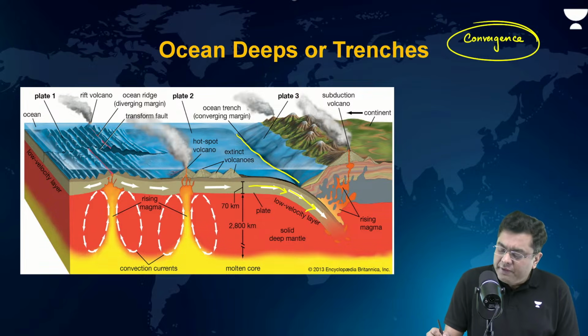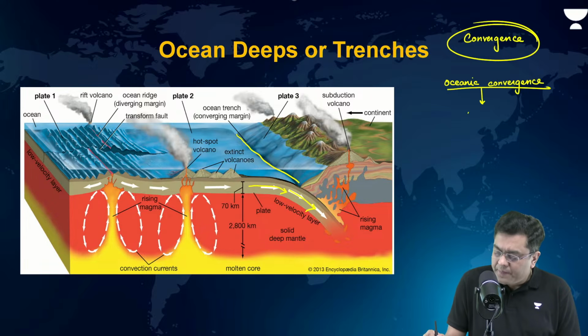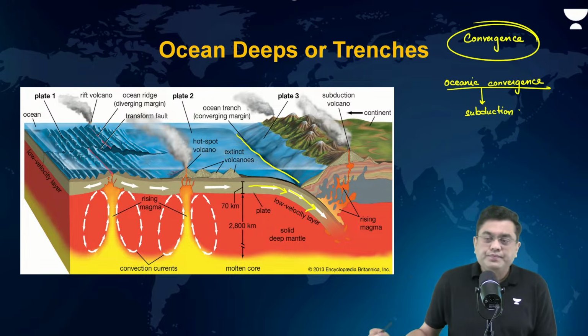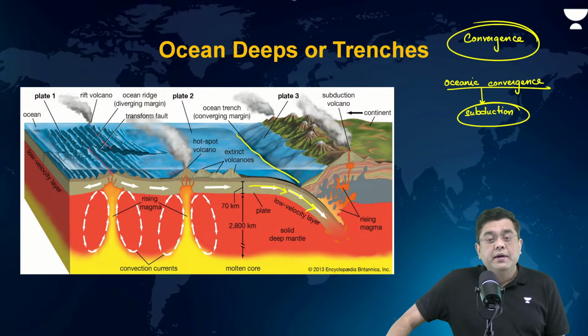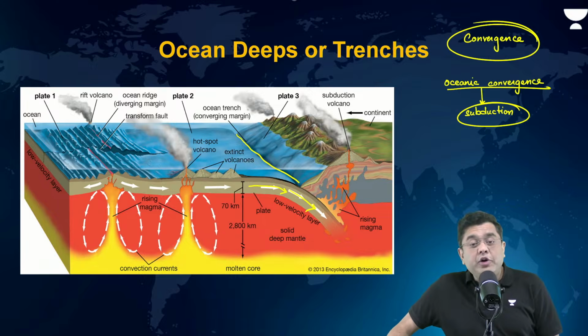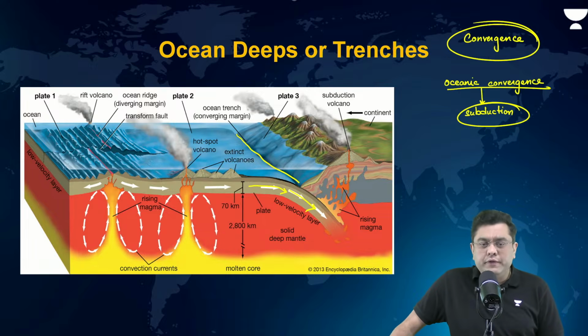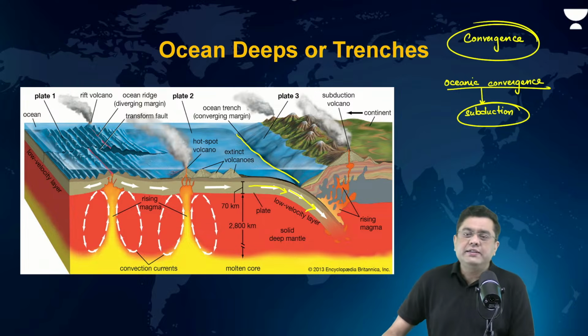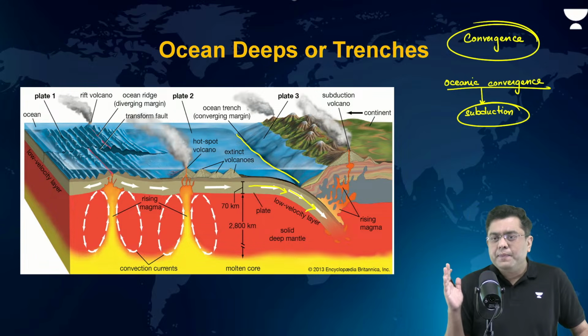Okay. So, whenever you have oceanic convergence, and oceanic convergence leading to subduction, either oceanic-oceanic or even oceanic-continental, any of those. But you need to have an oceanic convergence. Whenever that is created, you will have these trenches, right?